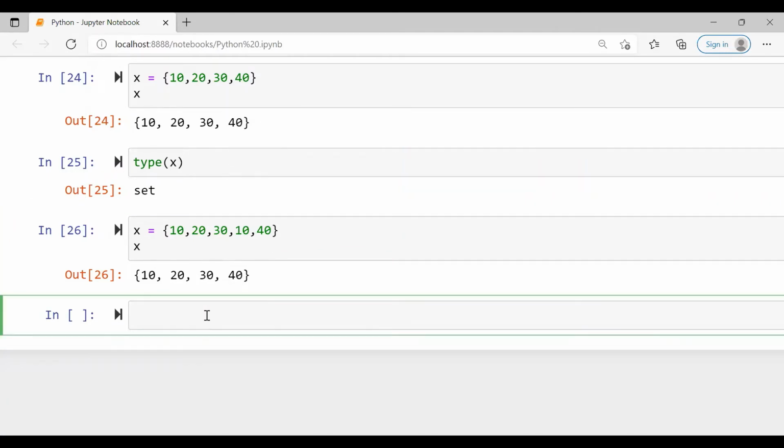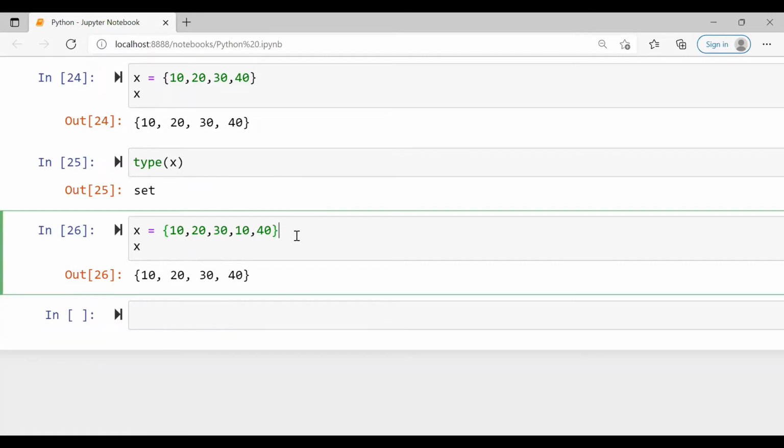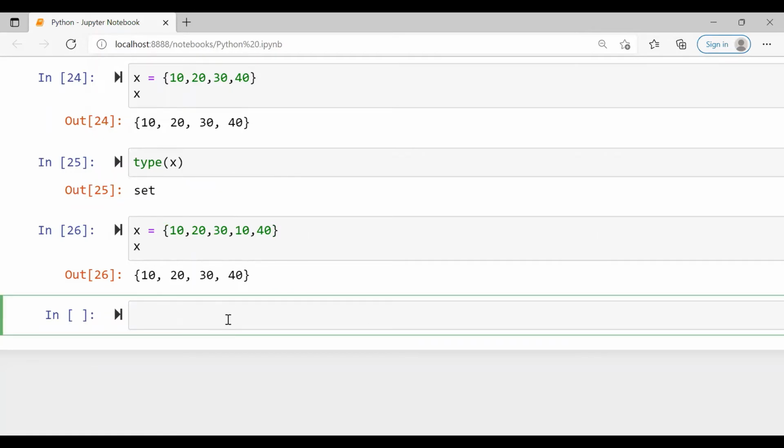If you take a list, suppose, I'll write this as set. Suppose if you take x as same thing, 10, 30, and again 10 and 40. Now here I'm initializing x as a list.